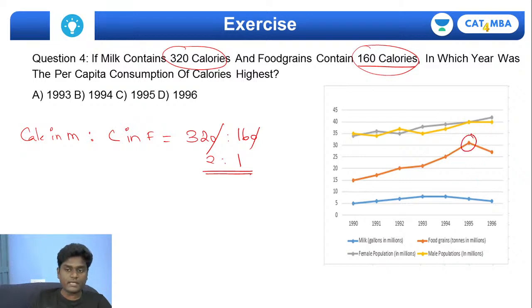We can have a spike in the year 1995, the food grains, yeah. So hence the per capita consumption is highest in 1995. That's it. If they are asking you what is the per capita consumption of calories highest, the food grains have the highest calories in 1995, and obviously if you try to do this, then definitely this would give you the maximum, the per capita consumption of calories highest in the year 1995.